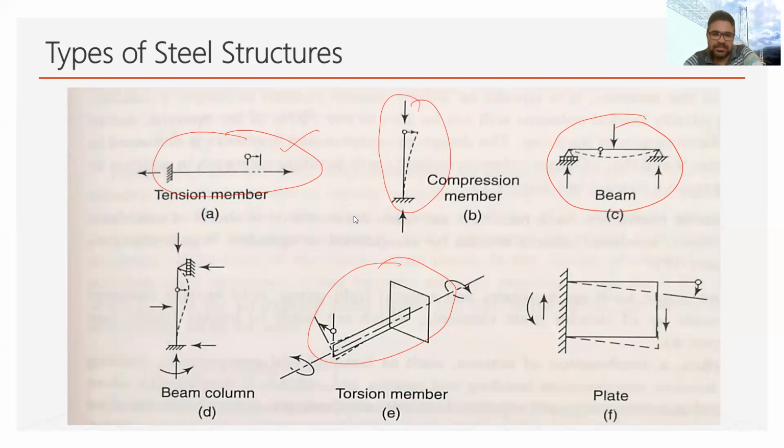But torsion does occur in structural members in combination with other forces, like in the case of a spandrel beam. A spandrel beam is the outer beam of a structure, and these beams are subjected to bending moment, shear force, along with torsional forces.